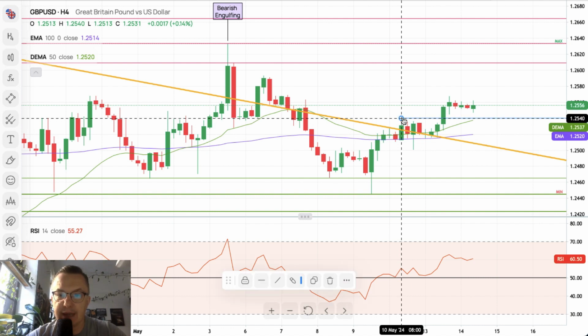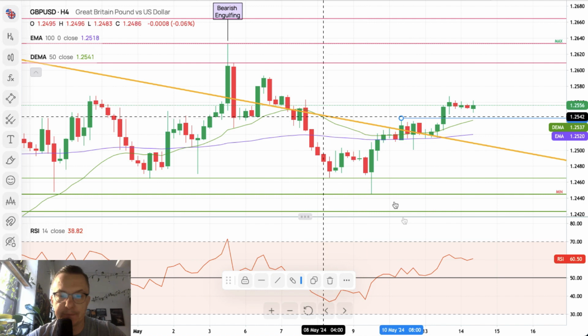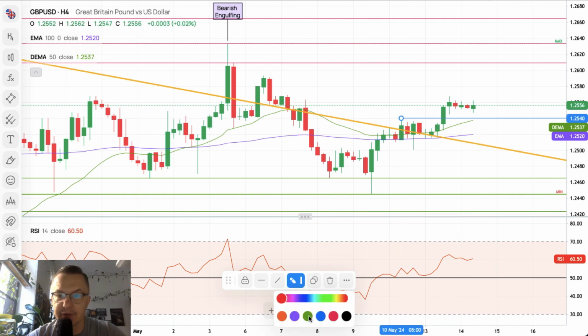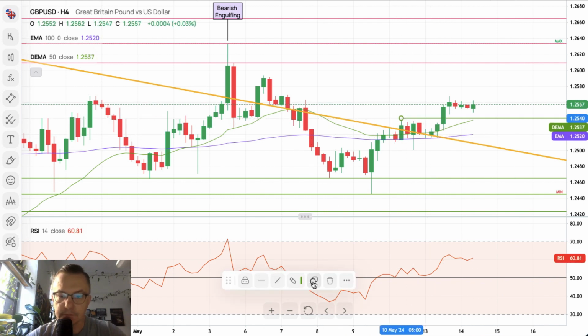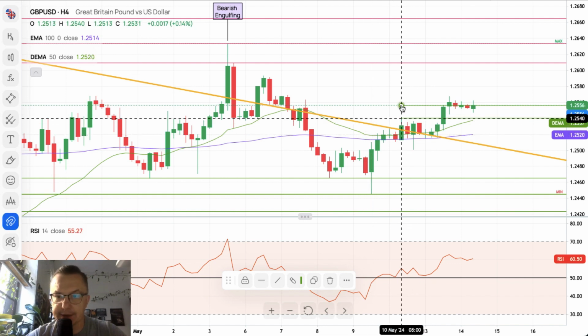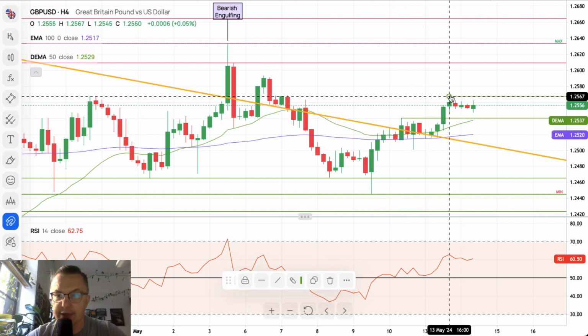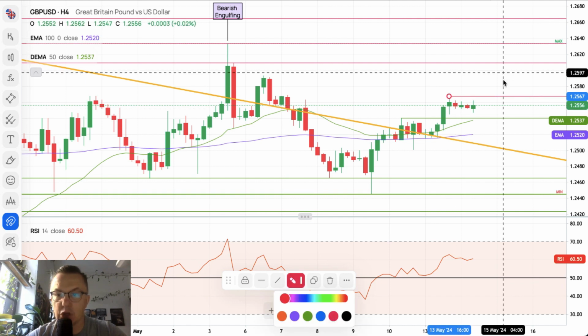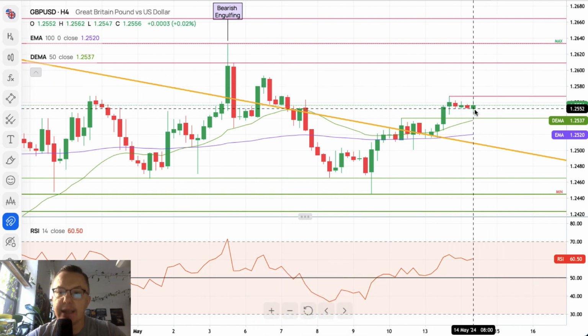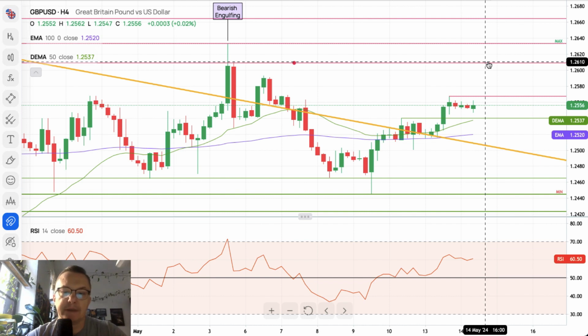sentiment prevails. So what we need is to change the color of this level 1.2540, because now it is intraday technical support. And let me just place this technical resistance level here. There you go, 1.2567 intraday technical resistance, local high. Any breakout opens the road even higher.